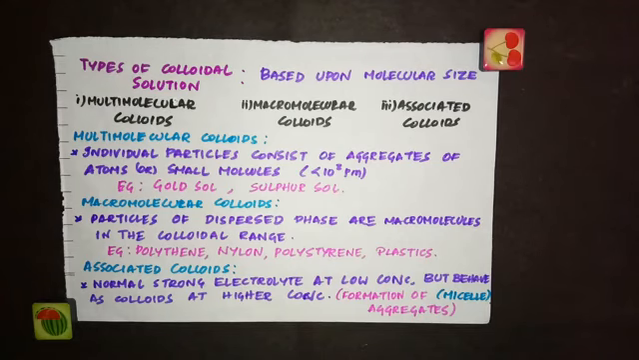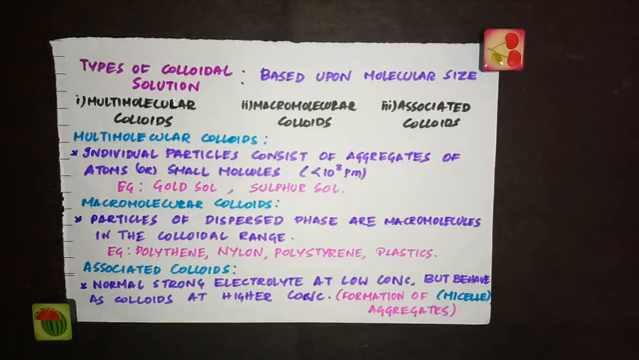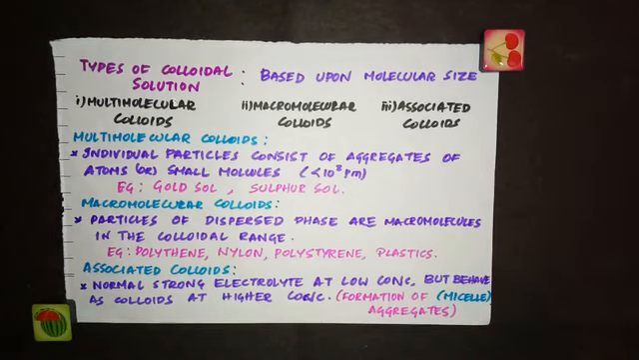For example, we have seen that for a substance to be colloidal in nature, it should have a size range from 1 to 1000 nanometer. If the particle size is not in this range, suppose it is much less than that range, then more particles of that size will aggregate together to come to the colloidal range. So the individual particles in this type of multimolecular colloids consist of an aggregate of atoms or small molecules.